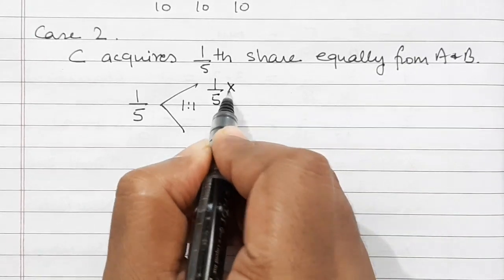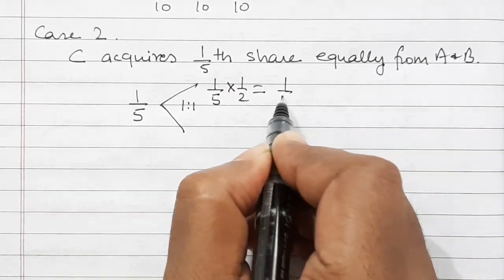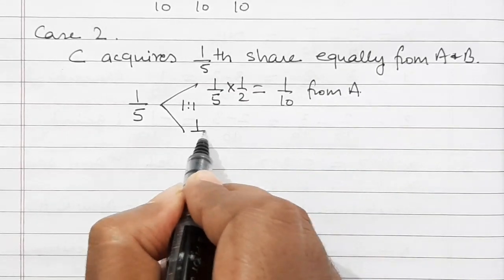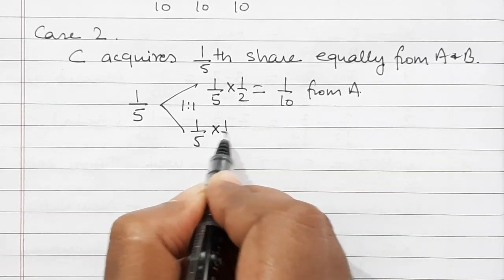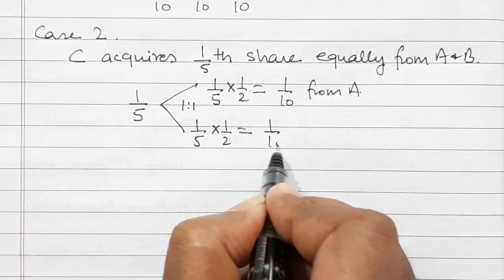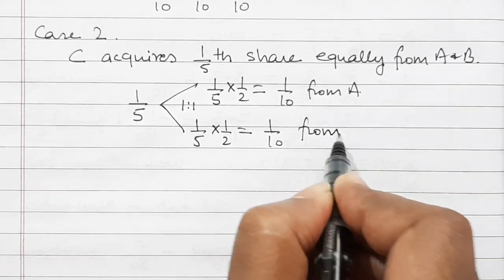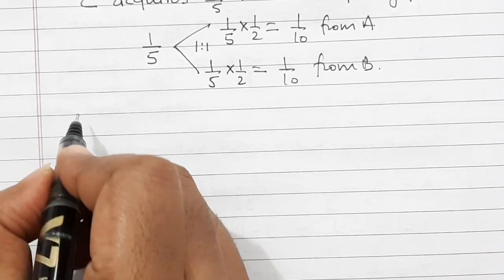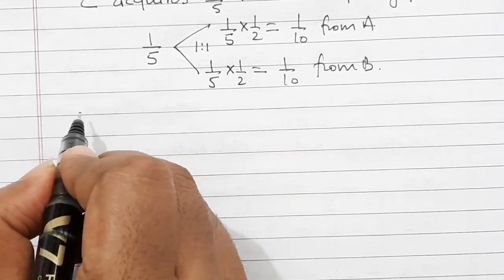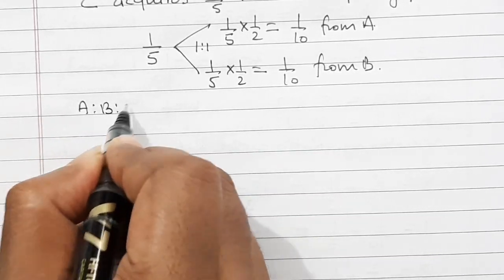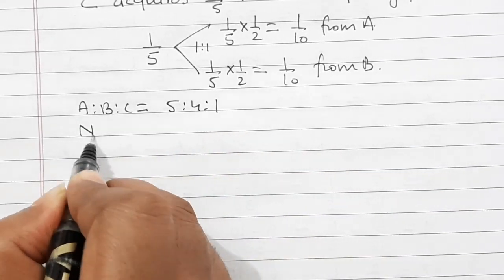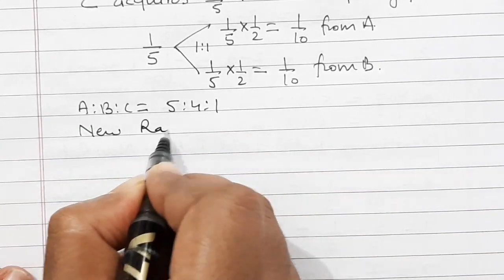So 1/5 into 1/2, that is equal to 1/10 from A. And the other half 1/5 into 1/2, that is equal to 1/10 from B. So when we calculate the ratio, as we know that A is to B is to C is equal to 5:4:1. So new ratio, if we are calculating,